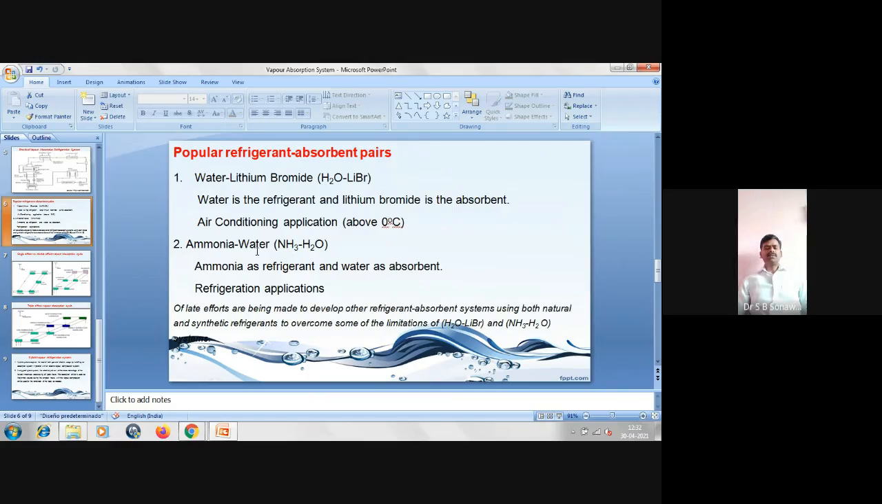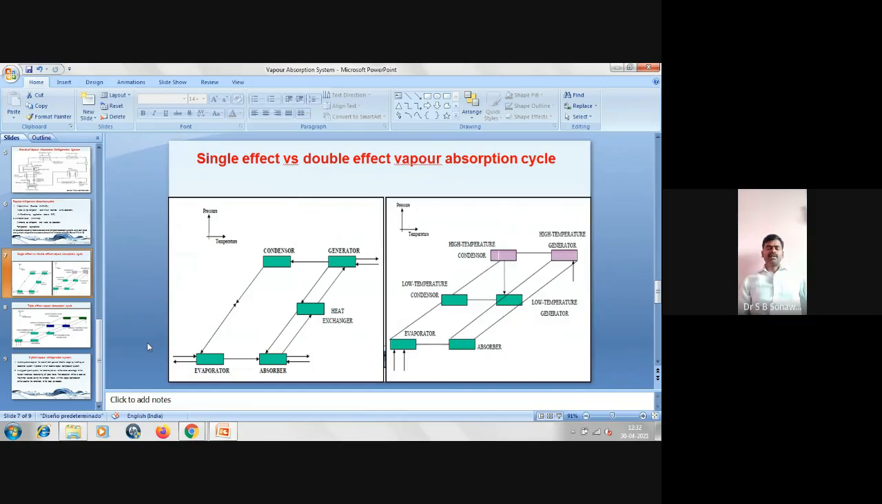And one more popular pair is ammonia-water. Ammonia is used as a refrigerant and water is used as the absorbent. This is basically used in refrigeration applications. Then the single effect, double effect, and triple effect vapor absorption cycles. In the single effect cycle, we have seen the absorber, generator, condenser, evaporator and heat exchanger. Whereas in the double effect system, we are using two condensers and two generators.